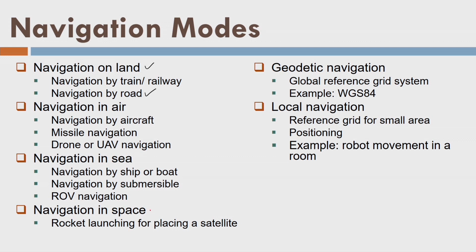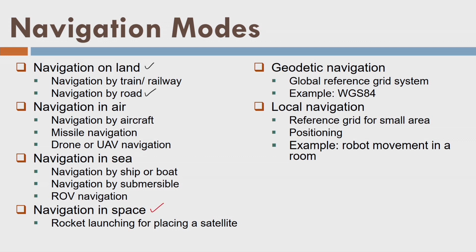A drone moves this way, it comes back on another track, it moves on parallel tracks, and finally it reaches some known point, let's say an exit point. The same thing happens in the case of airborne mapping. We have an aircraft and it also moves on parallel lines in the case of LiDAR and photogrammetry. Similarly, we have space navigation or satellite navigation. We can also see navigation in space.